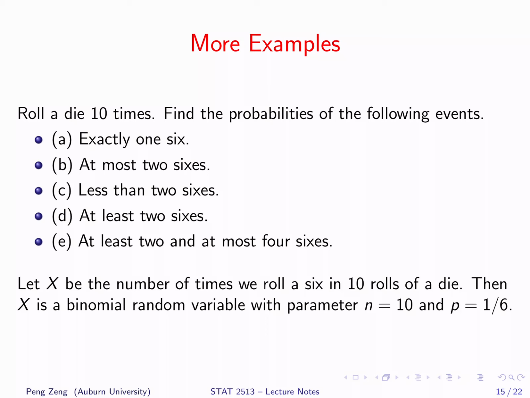First, we need to check whether x follows a binomial distribution. Each roll has 6 possible outcomes. However, because we only care about the number of 6s in this problem, we may treat 6 as success and other values as failure. This way, we reduce the 6 possible outcomes to 2. Each roll is independent of each other. The probability of a 6 on each roll is 1/6 and remains constant. Therefore, they are Bernoulli trials, and x is a binomial random variable. The parameters are n equals 10 and p equals 1/6.